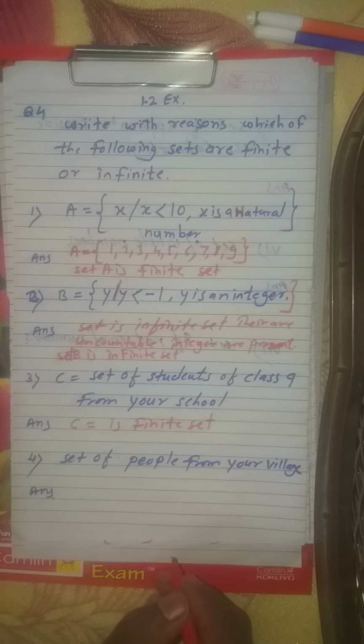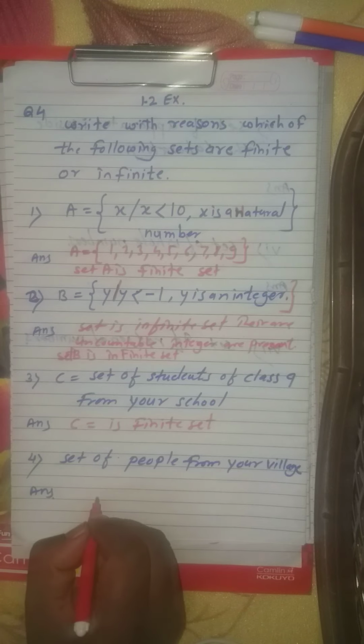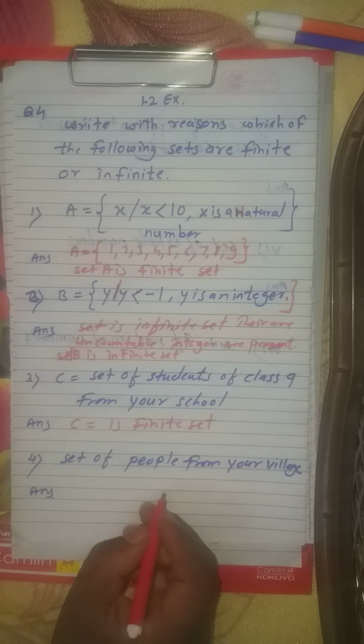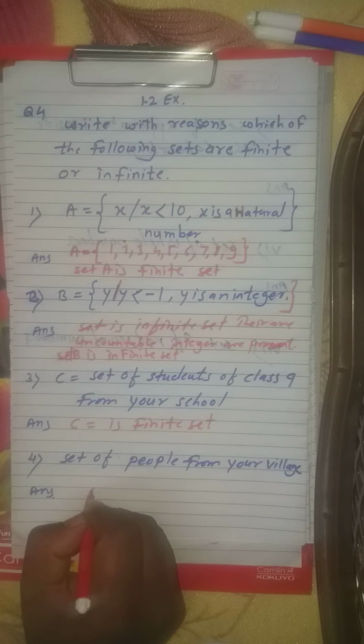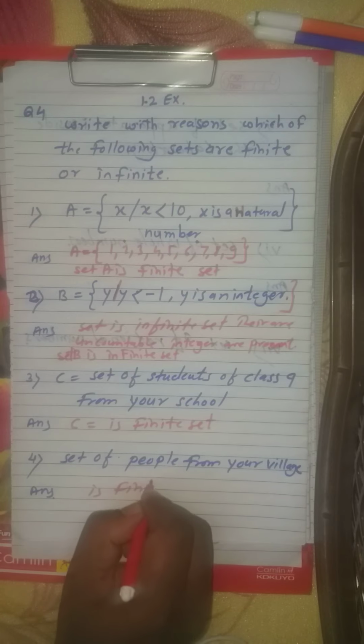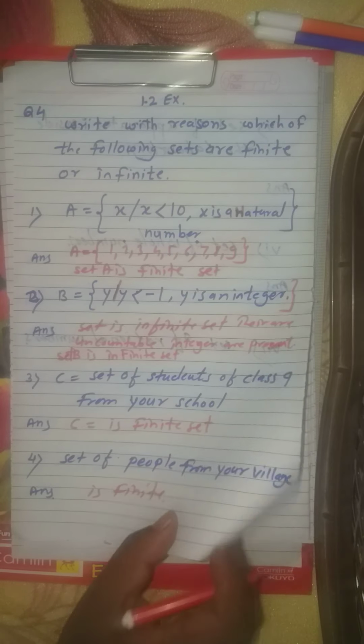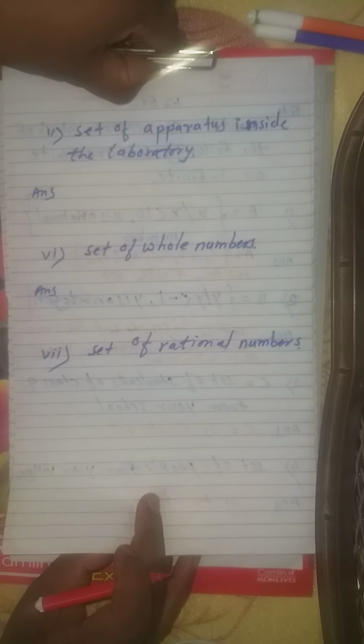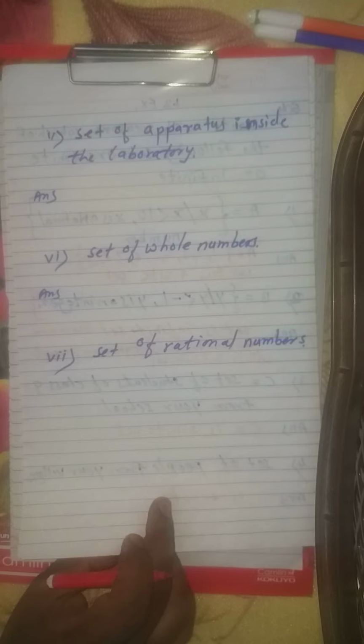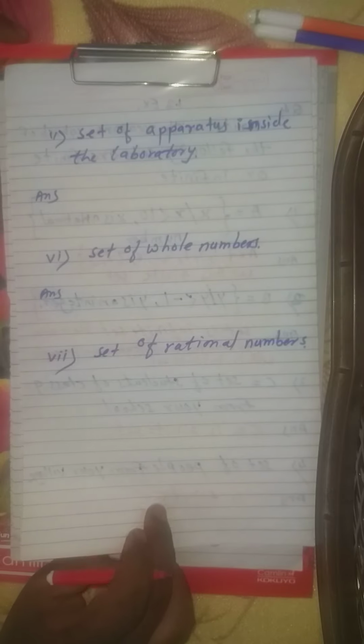So we can know the population of our village, and that population we can count. Therefore the set of peoples of your village is a finite set. Whichever set contains elements that can be counted, these are called finite sets.